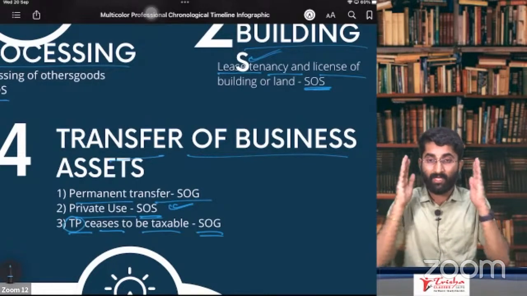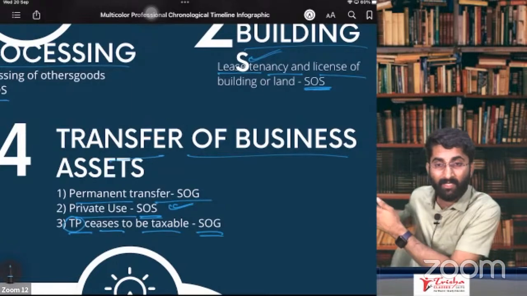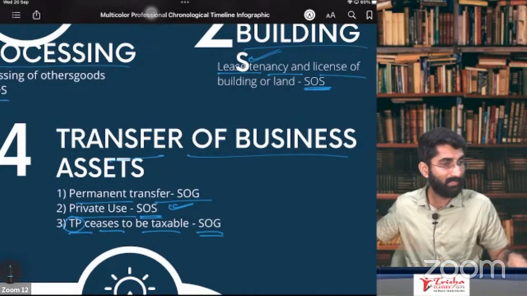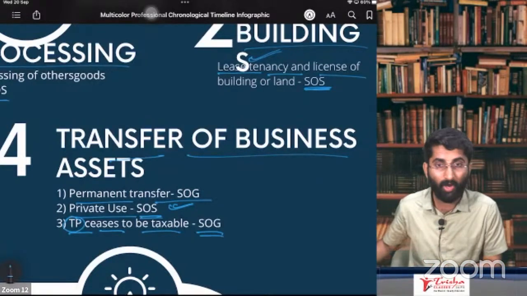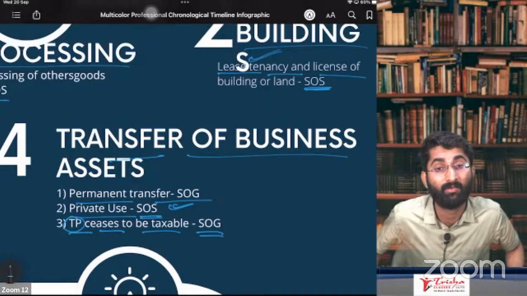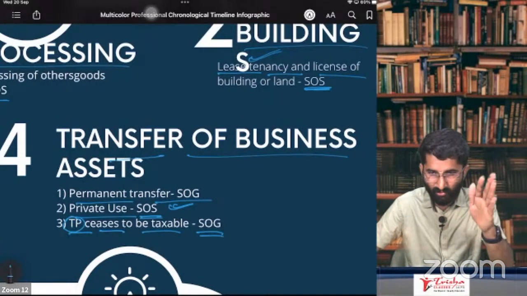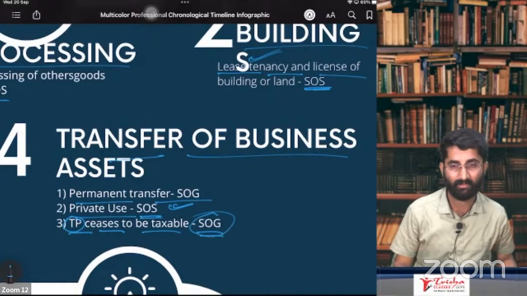Because see, when you stop your business, you will become the consumer of the goods which is there in your godown. In your godown, there are some goods. If you stop your business, tomorrow onwards, you are not a registered person. If you are not a registered person tomorrow onwards, in that case, it will be considered as what? You are the consumer, no, for those goods. For those goods, that goods will be deemed to be supply. So this is supply of goods.